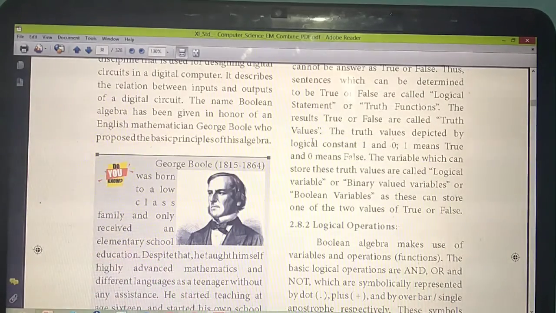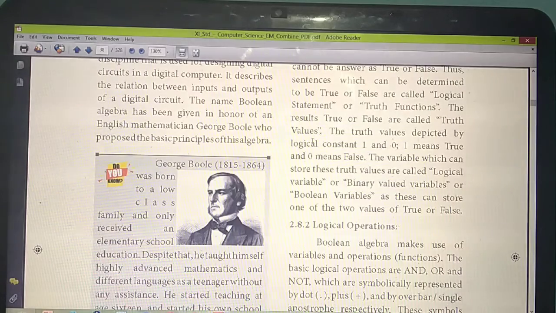In Boolean algebra, we used to say this truth value as either zero or 1. Understand? 0 means false, 1 means true. This is all very important. If after completion of your 12th standard you go for engineering, this chapter is very important. One subject you will study fully about Boolean algebra. And also the previous chapter, the first part I taught now, that also you will study in engineering. These 2 chapters are very important. The same chapter you are going to study in engineering also.